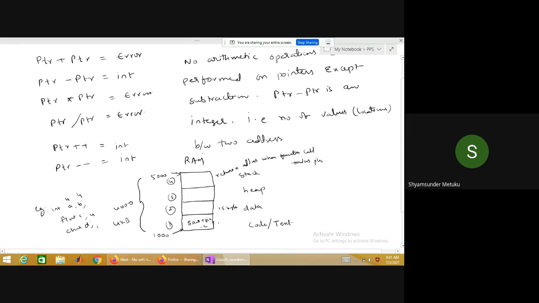So let me assume 2000 bytes is given here. Maybe the remaining, let me take 630, 630, 630. Total how many? Is it not 2000? No, it's not 2000. How much should it be? 2000 by 3, how much?